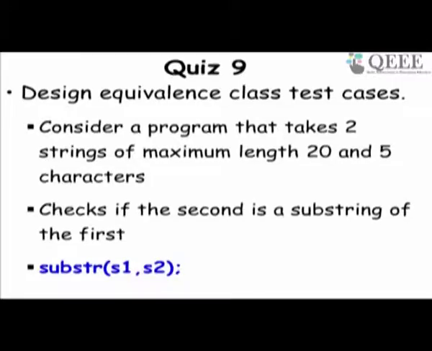Similarly, we have another one: design equivalence class test cases for a program that takes two strings, two variables. Maximum length is 20 and 5. It checks if the second is a substring of the first. So please try these three problems. You should be able to do them based on what we discussed about equivalence class testing. If there is difficulty, please raise a question, we will solve it here.